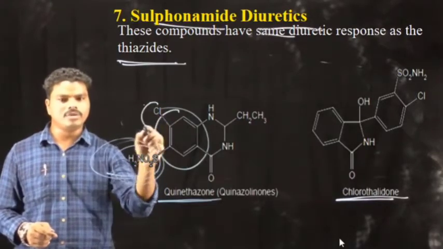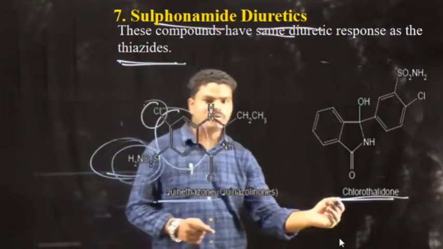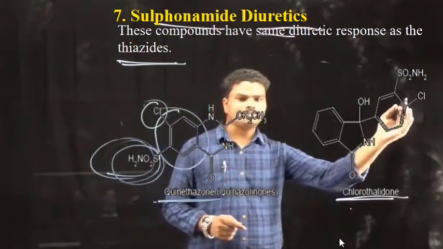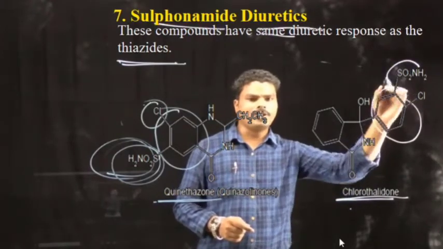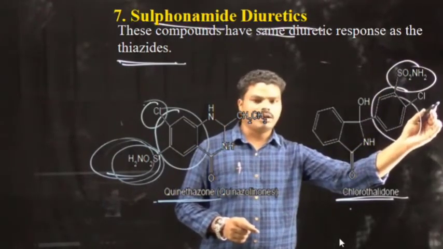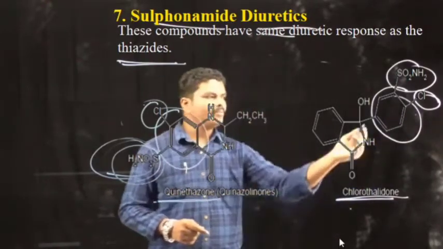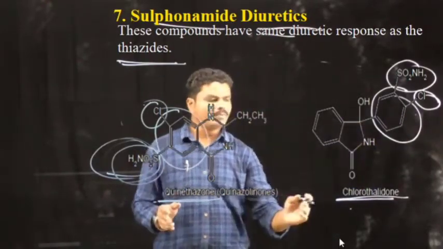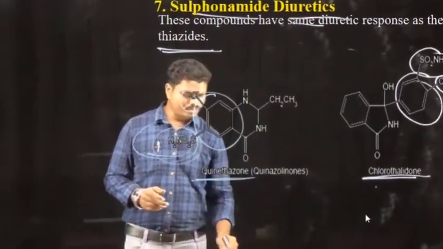In chlorthalidone also there is a phenyl group with a sulfonamoyl moiety and chlorine as a substituent. The remaining substituents vary based upon the different types of sulfonamide derivatives.